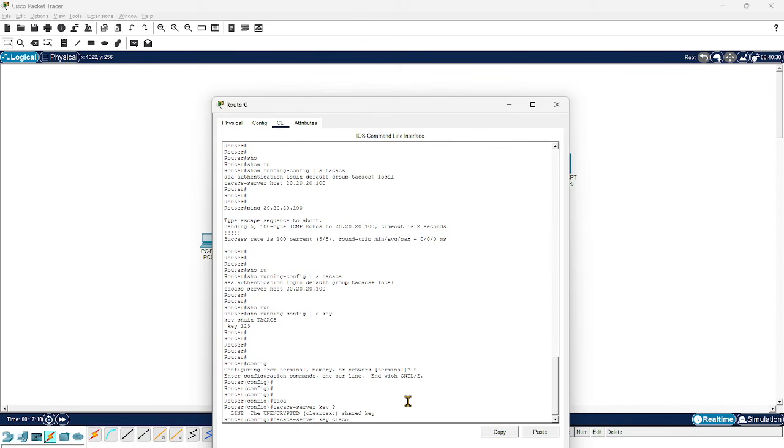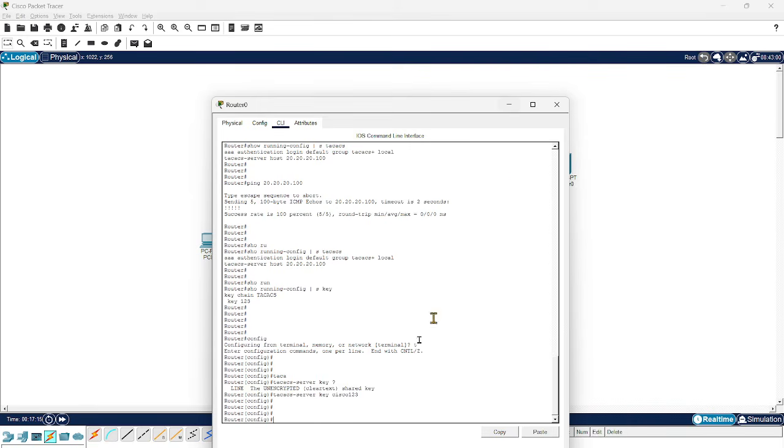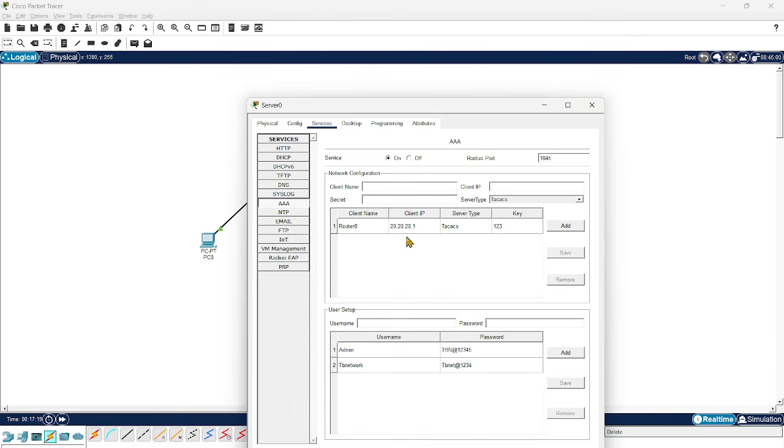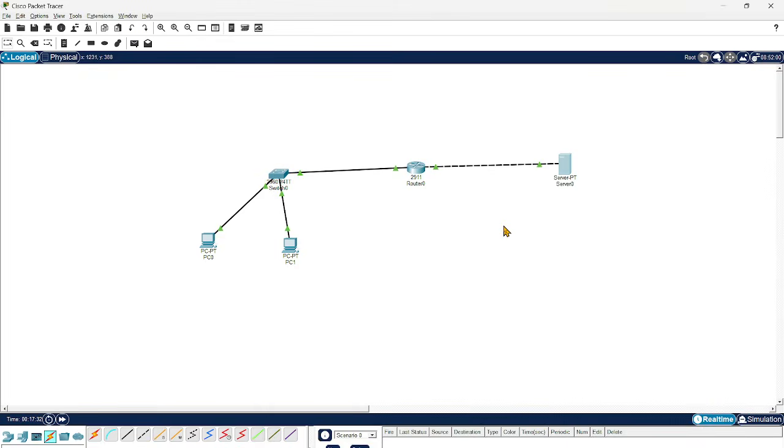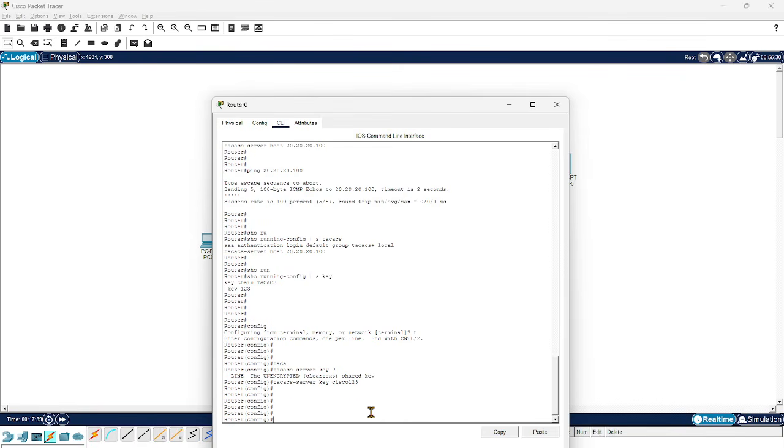Here we can configure Cisco 123. The key was not there. Yes, we missed the key. Before, we configured a keychain, but that will not work for authentication.